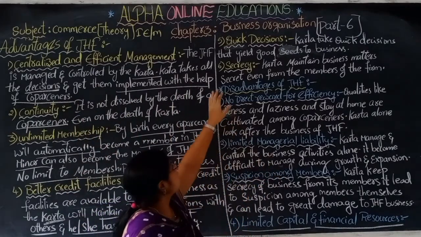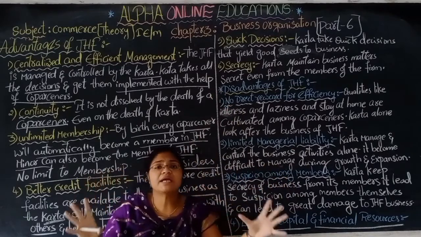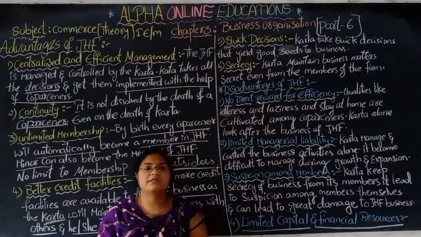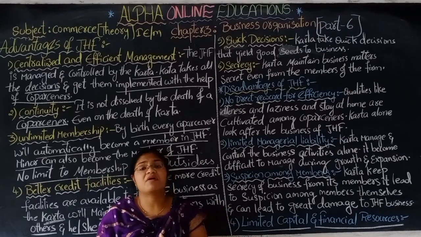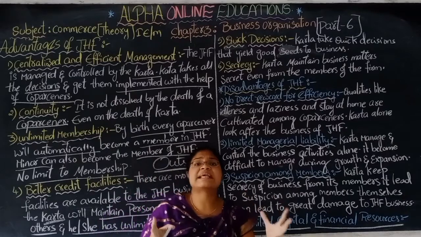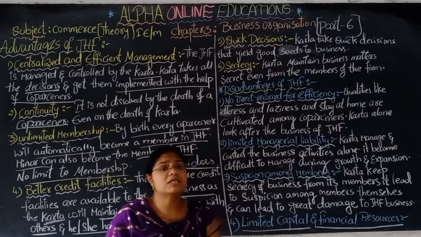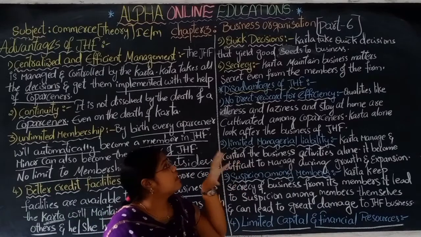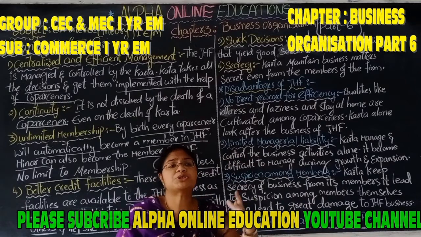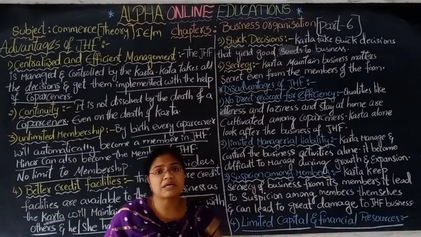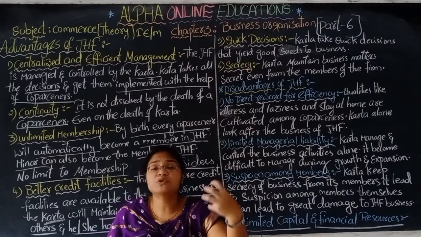Next, secrecy. The karta will maintain great secrecy regarding all the business accounts, the management and the business activities. He maintains secrecy with its members because he doesn't want to display or show everything to the members, the co-partners, because those are his family members. There are some emotional feelings.